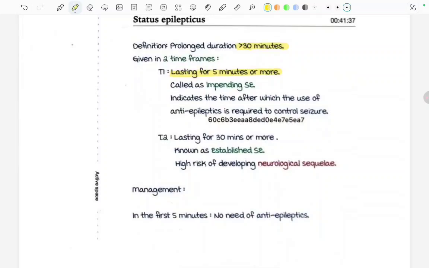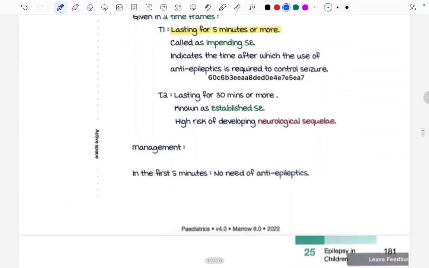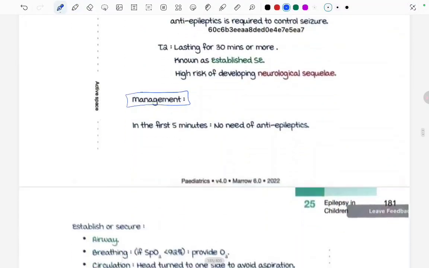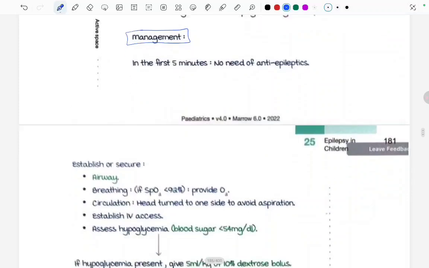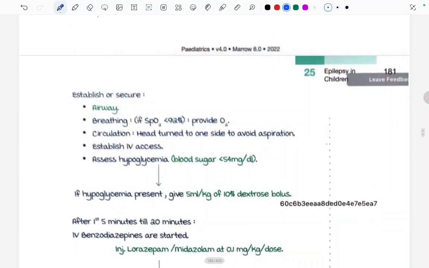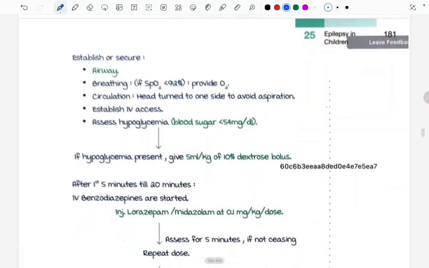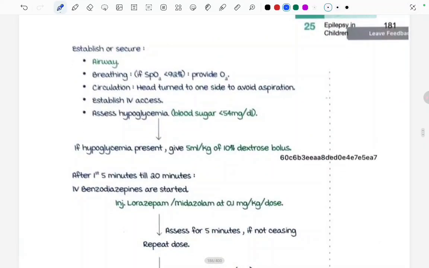So, what is the management for status epilepticus? In the first 5 minutes, no need of anti-epileptics. Fine. Then we have to secure the airway, breathing: if the SpO2 is less than 92%, provide oxygen, circulation: head turned to one side to avoid aspiration, establish the IV access and assess for hypoglycemia. Hypoglycemia will be considered if the blood sugar is less than 54 mg per dL. If hypoglycemia is present, then we have to give 5 ml per kg of 10% dextrose bolus. Fine, this was all done before 5 minutes.